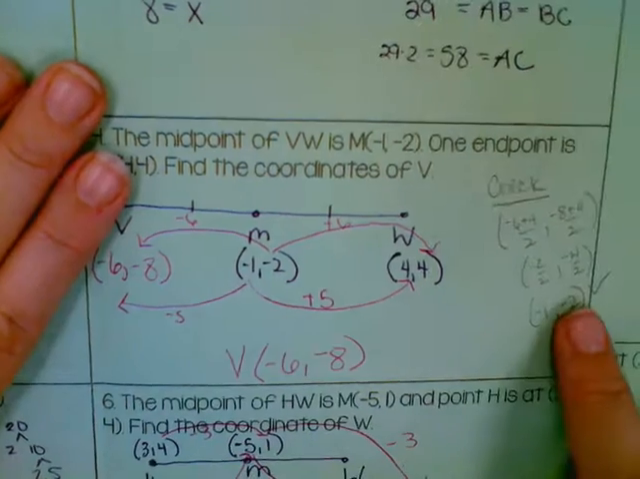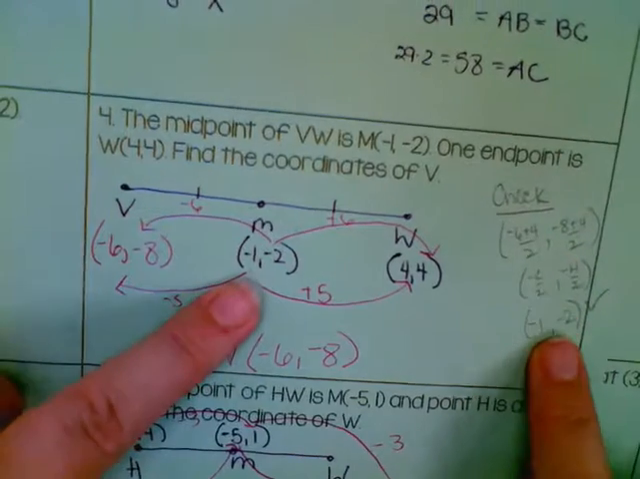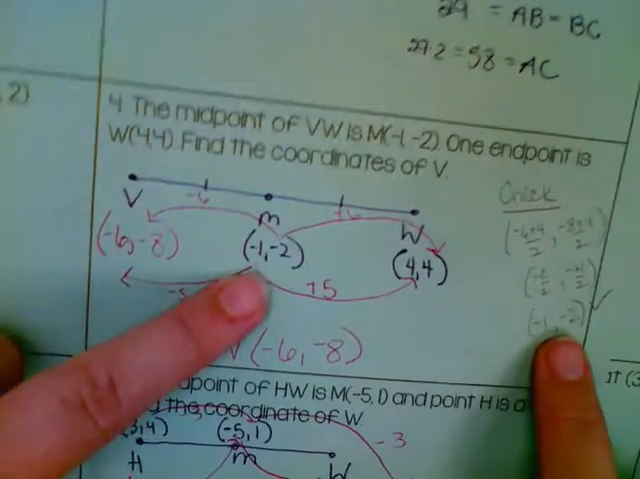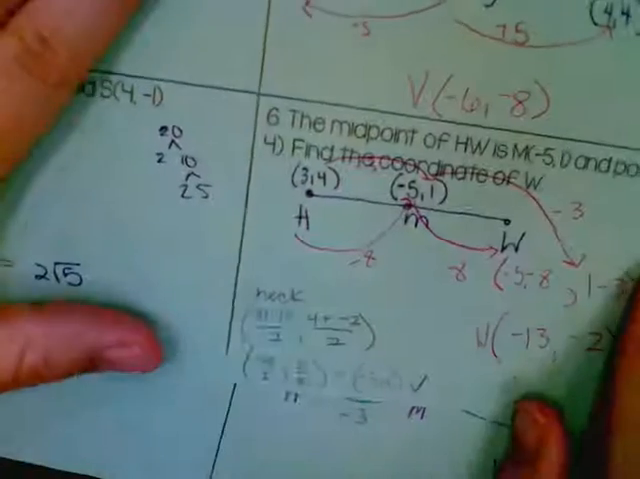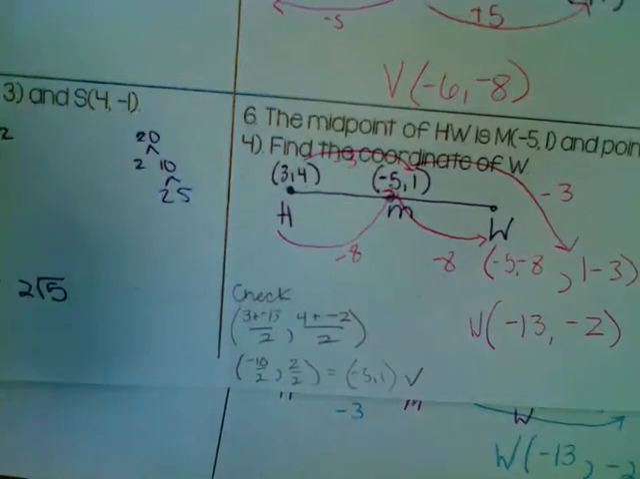And I even checked my work. So I said, okay, if these are my endpoints, do I come out with this midpoint? So if I do the midpoint formula, I did get -1, -2. And I did it for number 6 as well. And I got the right midpoint, so we know we were right. We should have checked our work, but we didn't.